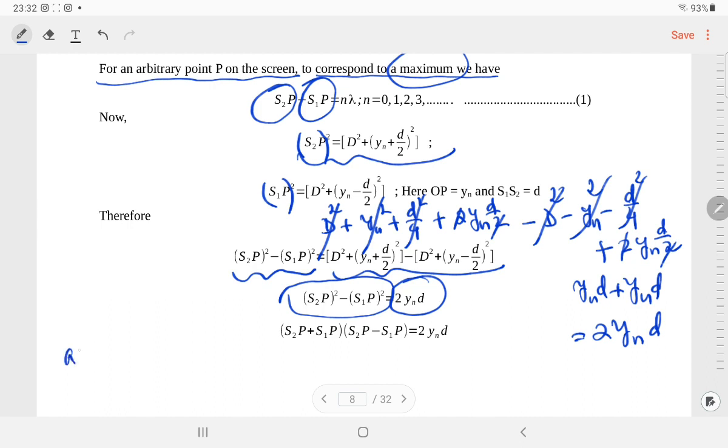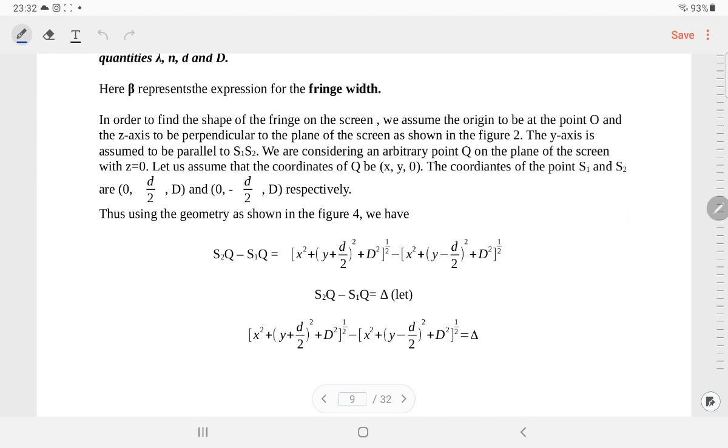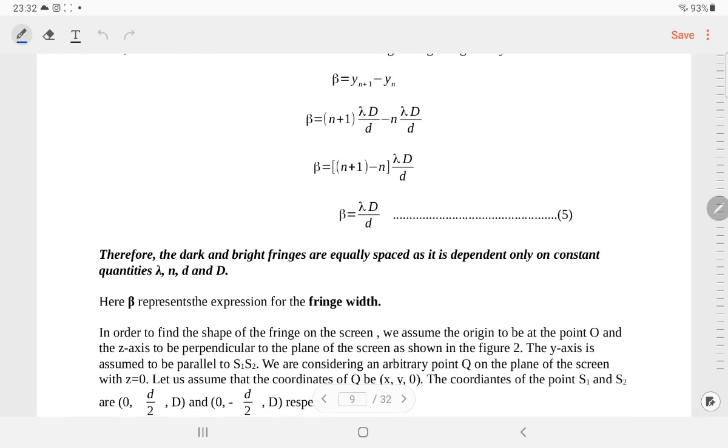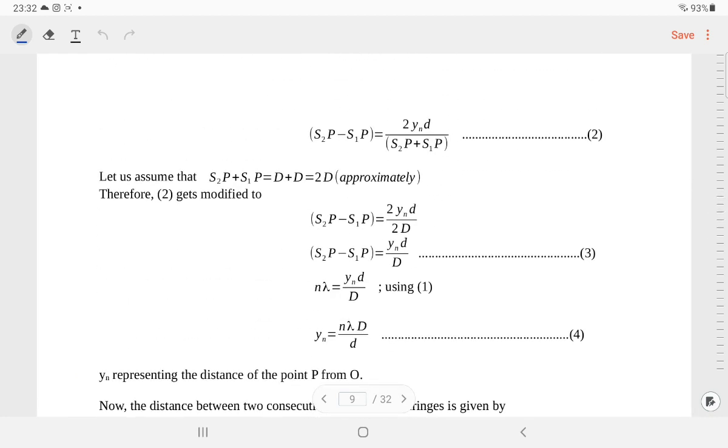You know that a square minus b square is a plus b into a minus b. So we have just done it like this. Here you can see that S2P minus S1P is twice yn d by S1P plus S2P.